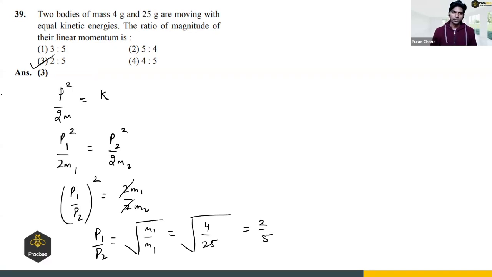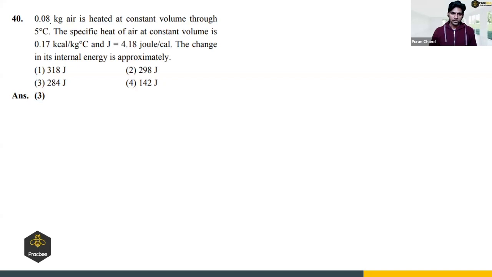Next, 0.08 kilograms of air is heated at constant volume through 5 degree. So we have been given mass 0.08 kilogram and constant volume, so it's a constant volume process. In constant volume process, work done is always 0, right?